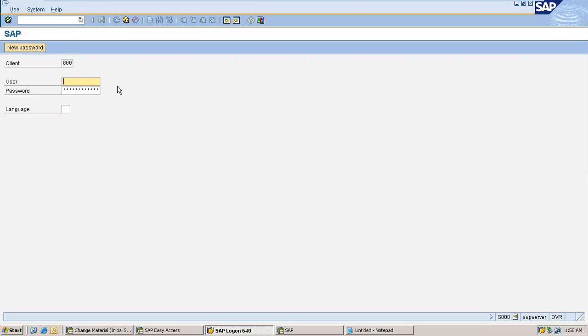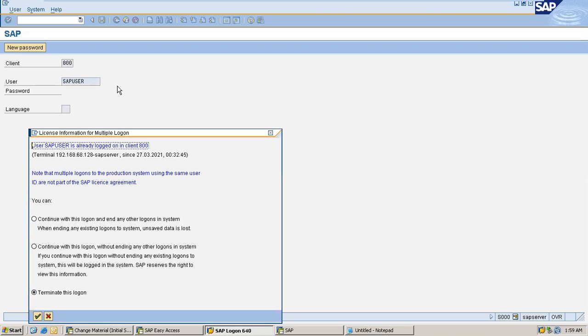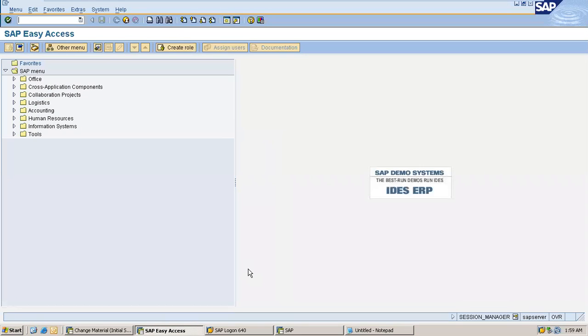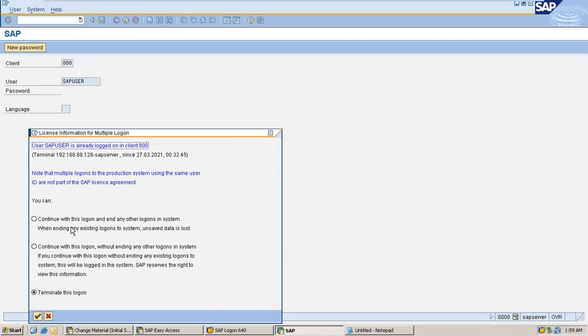So this is your logon screen, where you enter user ID and password. I'm getting this pop-up because I have already logged into this user. That is the reason I'm getting it. If you want to close the previous session or previous logon, just choose this radio button, the first one. You can clearly read this: continue with this logon and end any other logons in the system.